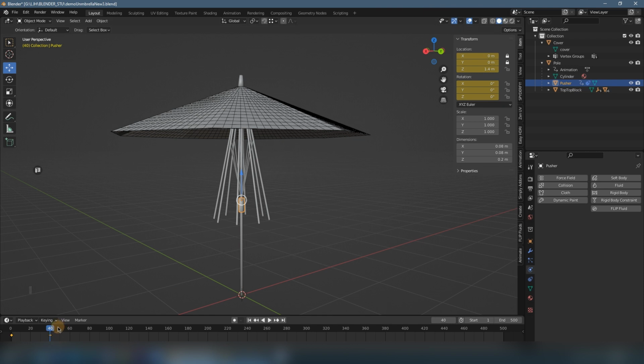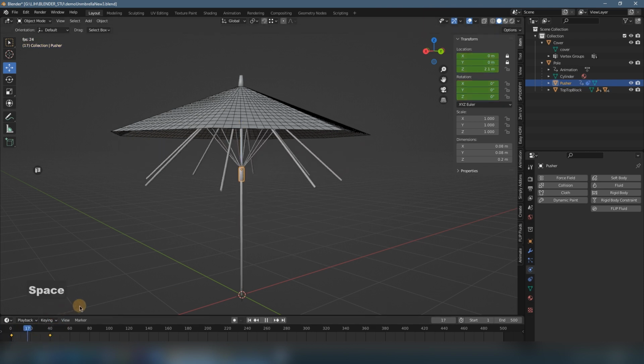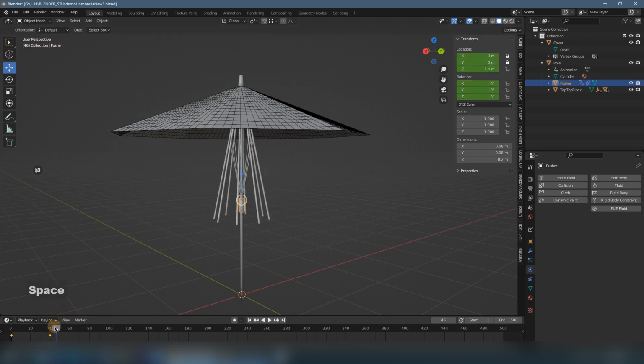So now we get the animation, it goes down. But now I want to keep a little bit of time to stay stable, so I move to 60 and give another key.